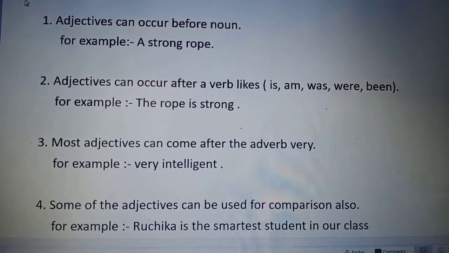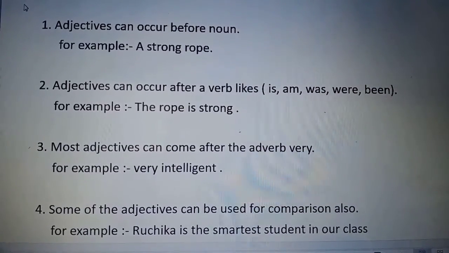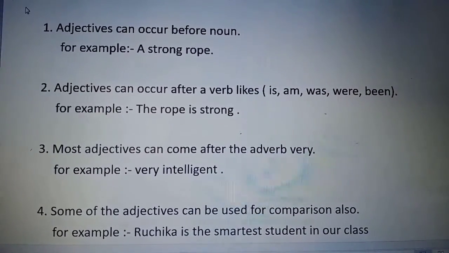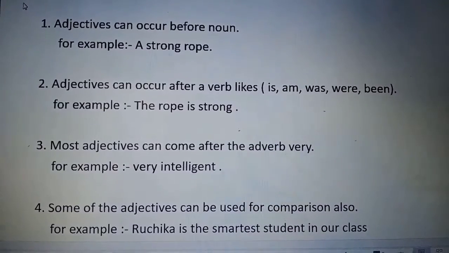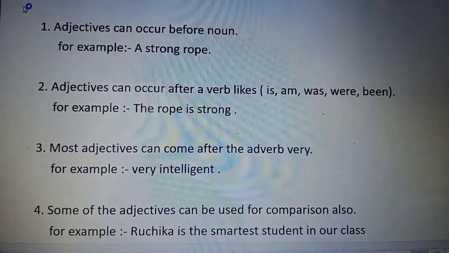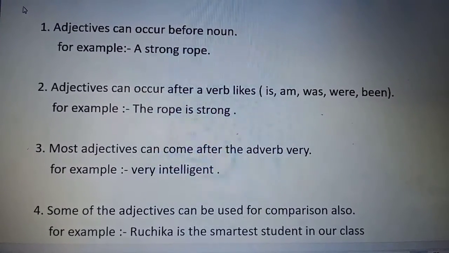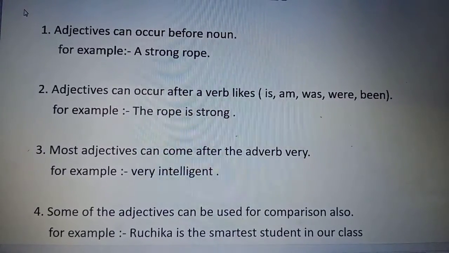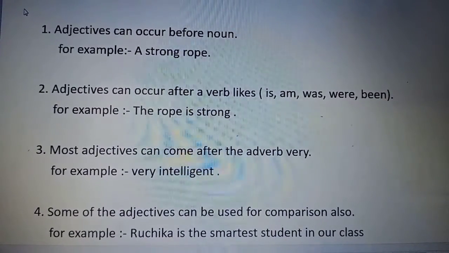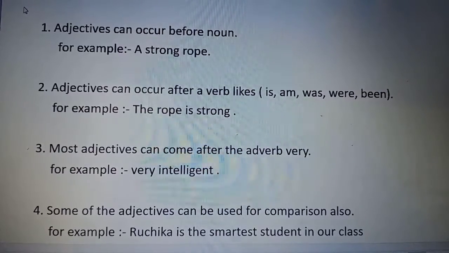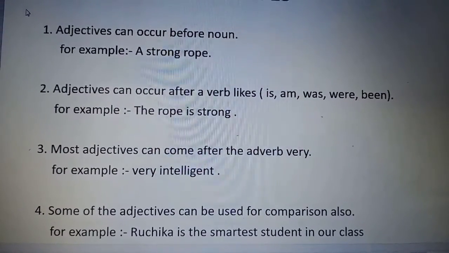The third feature is that most adjectives can come after the adverb very. That means adjectives can come after the word very. For example, very intelligent. So here very is an adverb and intelligent is an adjective.